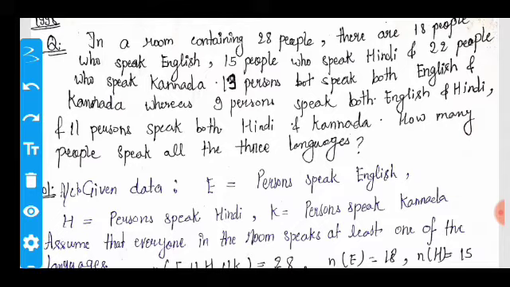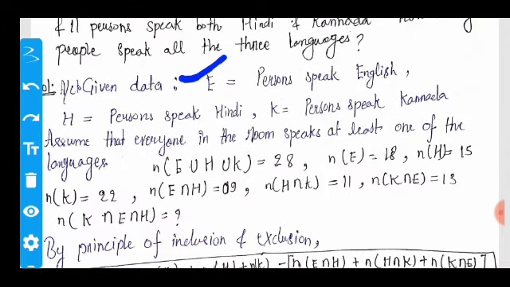This is a very straightforward question which was asked in GATE in 1998. According to the given data, E is the set of people who speak English, H is the set of people who speak Hindi, and K is the set of people who speak Kannada. Assume that everyone in the room speaks at least one of the languages. So, n(E ∪ H ∪ K) = 28.